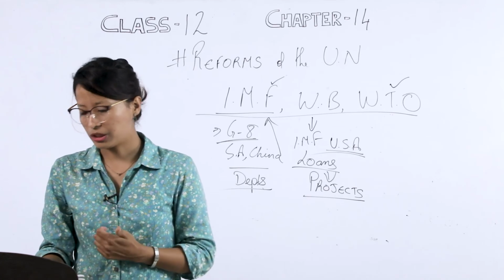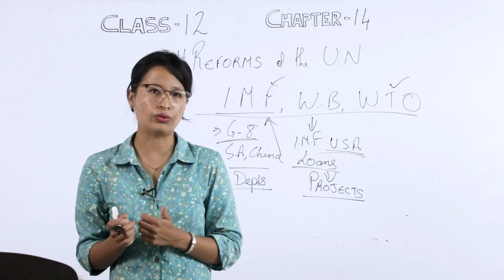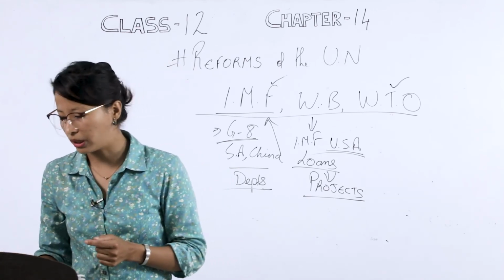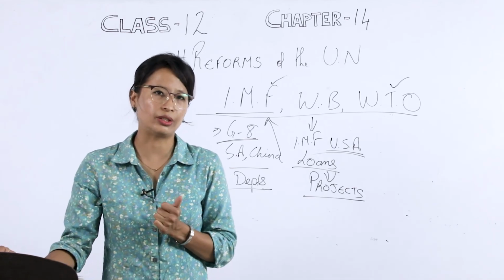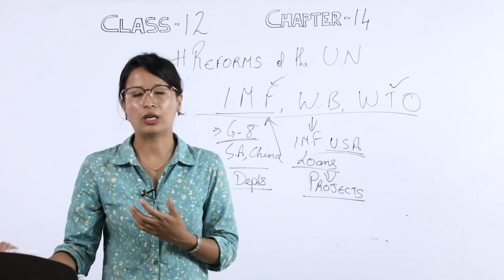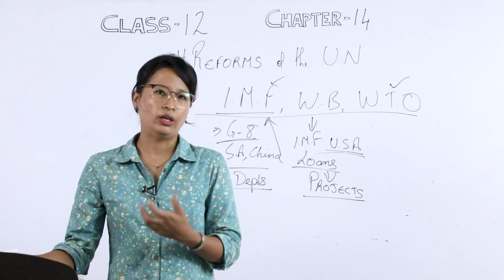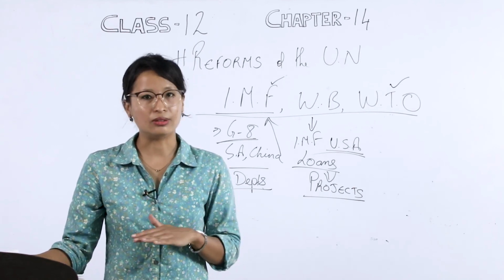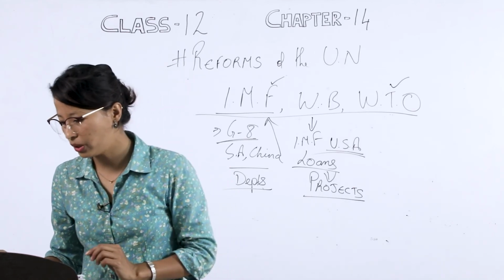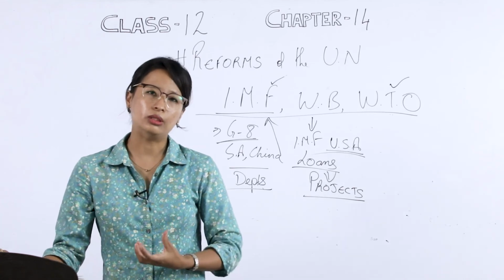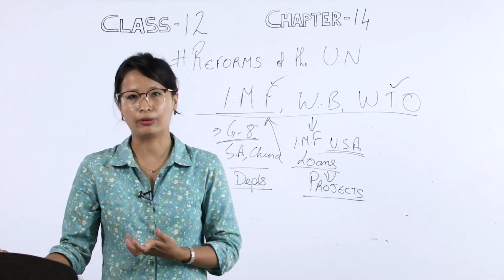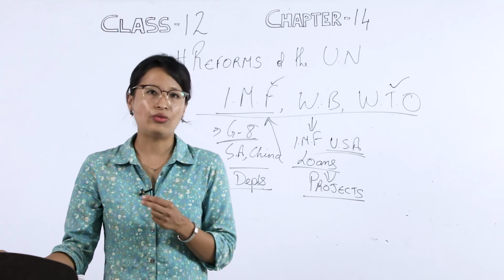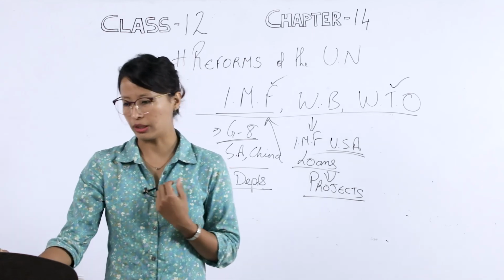The main role of the WTO, point number 1, it makes rules for international trade. It makes rules and regulations on how countries will have a trading system at the international level. And point number 2, it implements multilateral trade agreements. So these are the 2 key functions of the World Trade Organization.